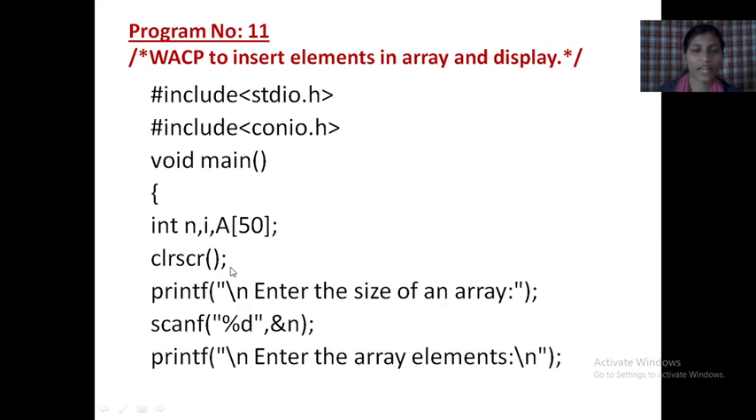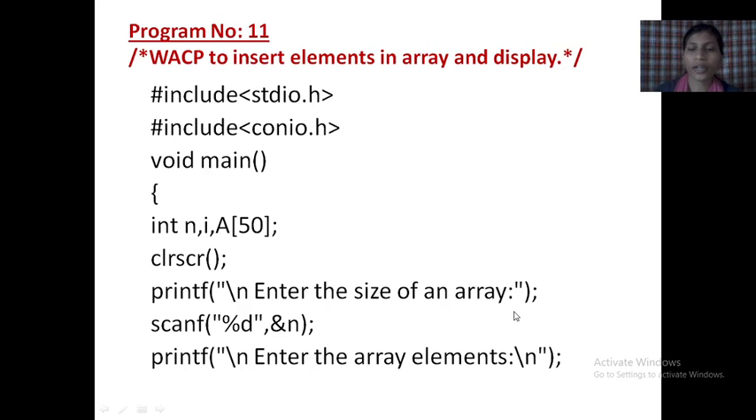Okay, the clrscr function clears the output screen. The printf function is the formatted output function to display a message on the monitor screen. Enter the size of an array. See here, I have declared a larger size. You can use fewer numbers, but you cannot use more than this. Within only 50 values you can use here. If you use more than 50, it will not accept, your program will not work, so it overflows. If you use smaller numbers, it's okay.